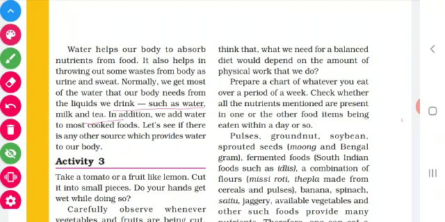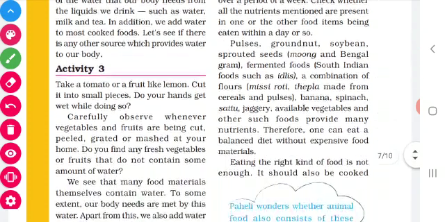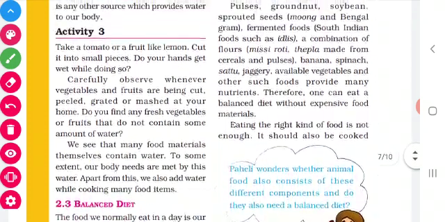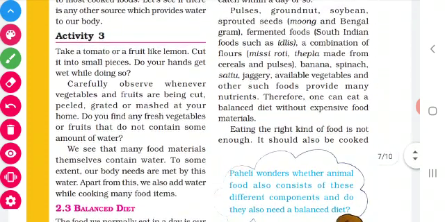Water helps us throw out some wastes. The water will be thrown out in the form of sweat and urine. That is the most important use of water. Children, have you all understood? Now activity 3 is given.